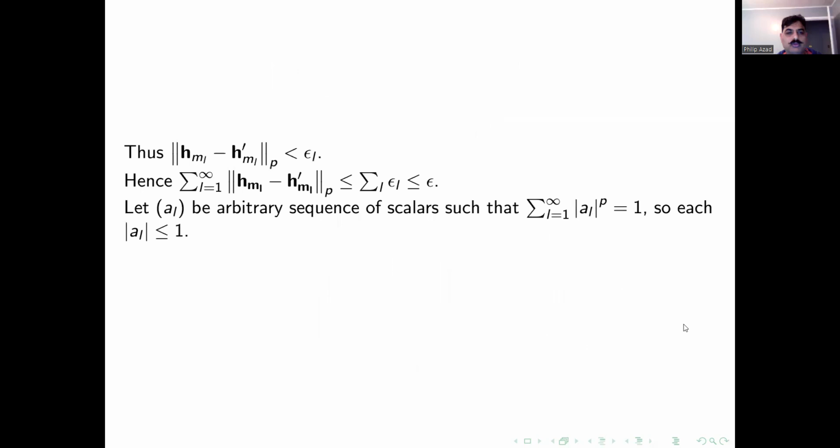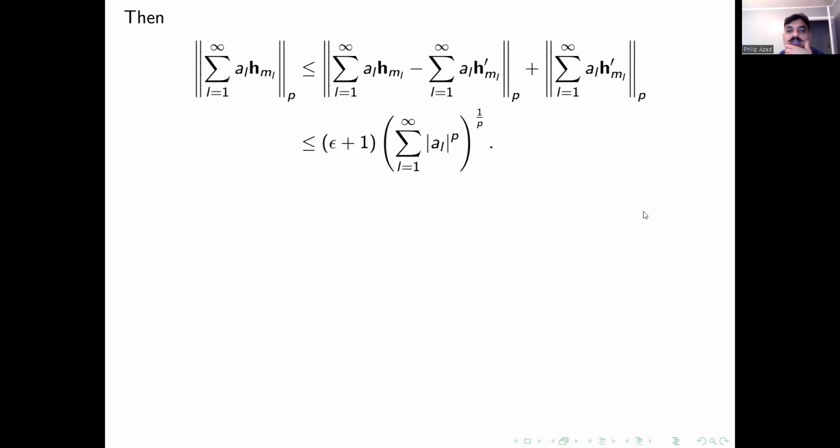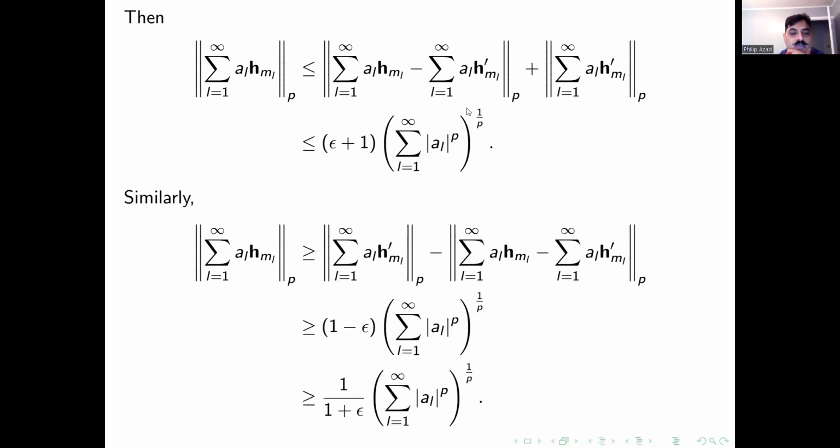Now we have that the sum of the norms of the difference of the function and its disjointified counterpart is less than epsilon. Take a sequence of arbitrary scalars such that their pth norm is equal to 1. Then by the triangle inequality, this one would be satisfied, and by the reverse triangle inequality, we would have this.